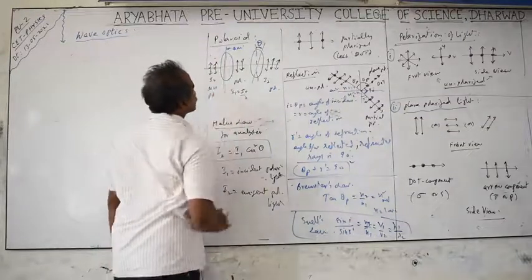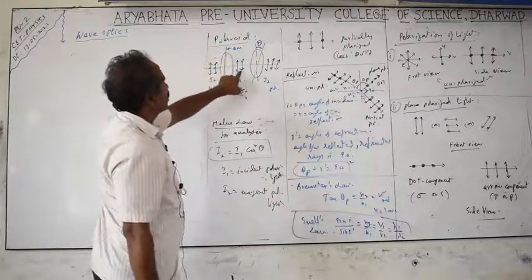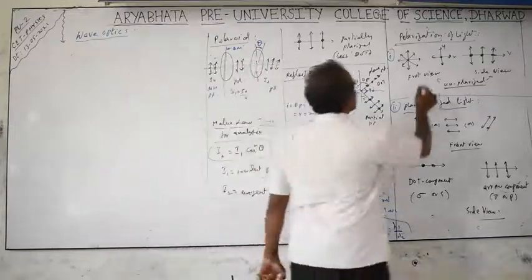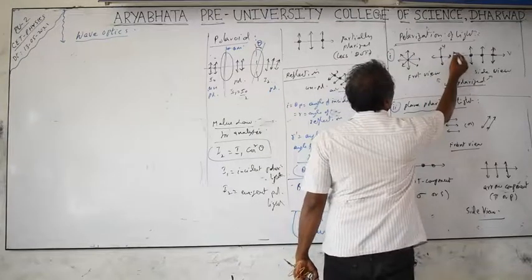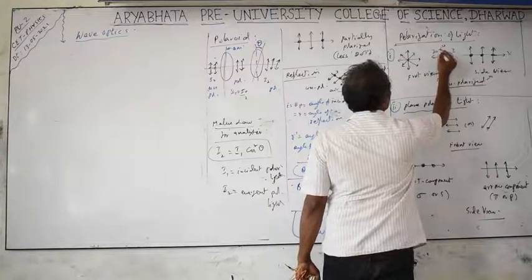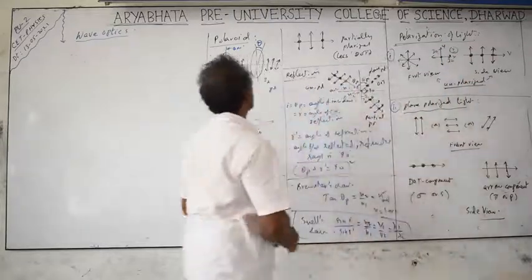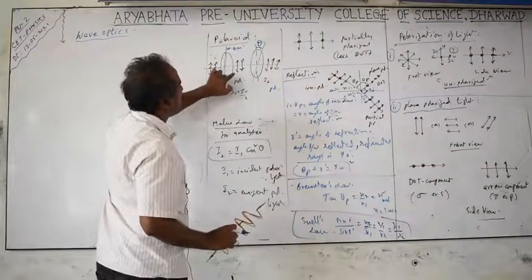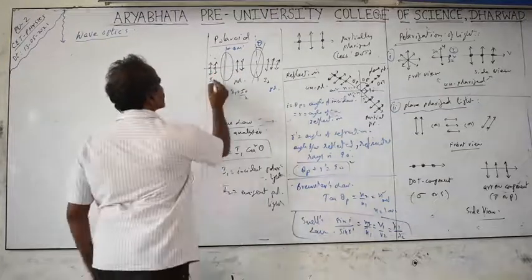Whenever unpolarized light passes through these Polaroid sheets, the light coming out is polarized and the intensity becomes half. Why? Because we considered the resultant intensity as two parts only, vertical and horizontal. Total intensity is I, the sum of these two intensities, I naught and I naught, so I equals I naught plus I naught, which is 2 I naught. When you pass it through the Polaroid, one component is stopped, only one vibration remains, and the intensity becomes half.